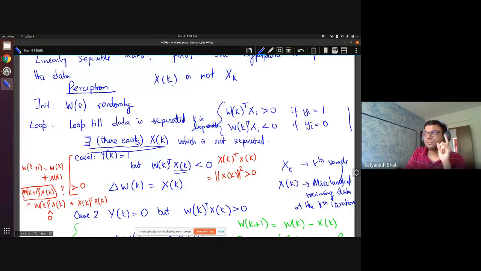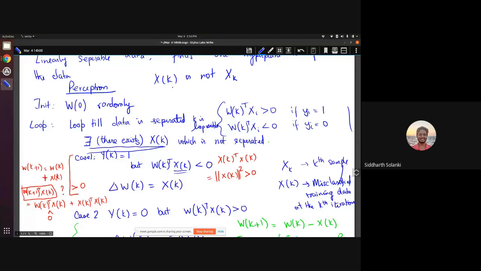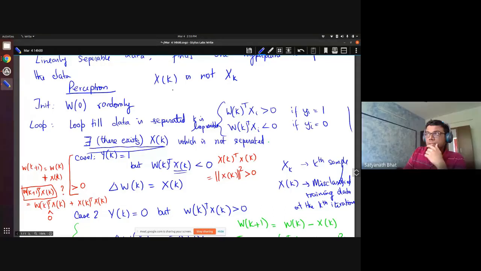Sir, so how are we making the update then? Yeah, so in the loop, in the original perceptron algorithm, I'm going to check if all the points are correctly separated or not. And how do I check? I take whatever W I have and check with every single point whether they are correctly classified or not. Suppose one point comes in which is incorrectly classified, not properly put in the separation. That point I'm going to call XK. Is that okay so far?